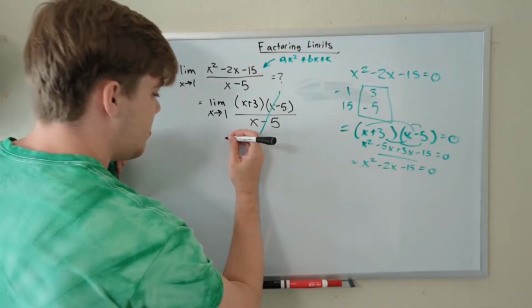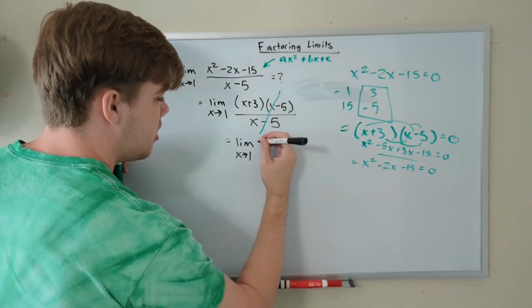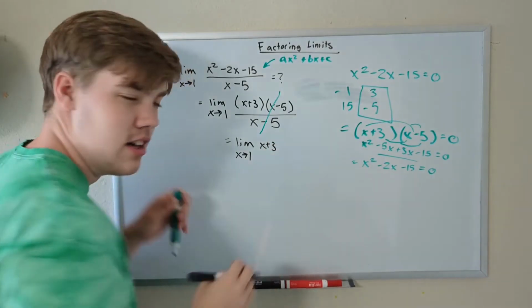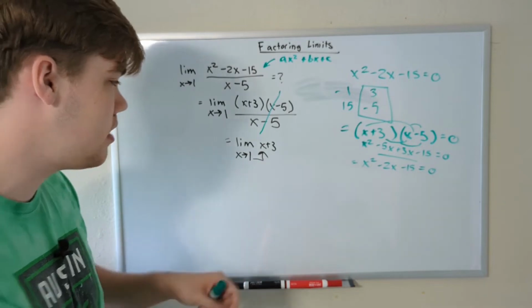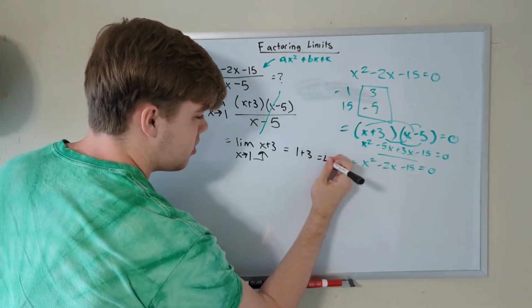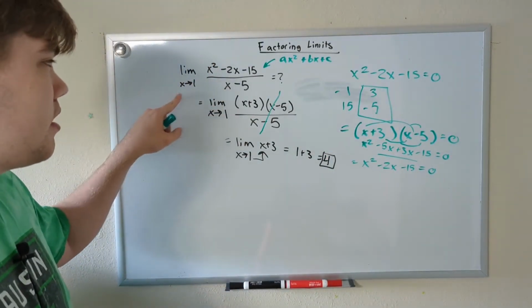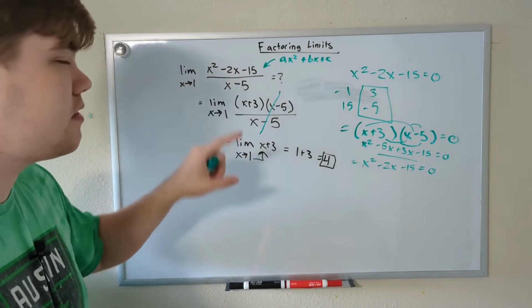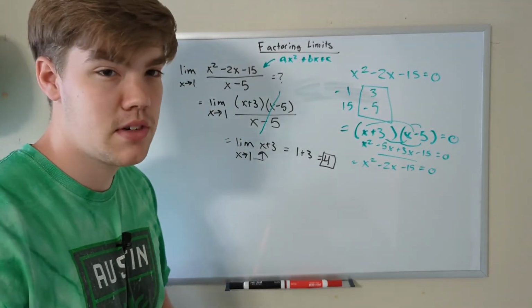So now we simply have the problem, the limit as x approaches 1 of x plus 3. Once again, we can simply just plug in whatever x is approaching for x, in this case 1. So this will equal 1 plus 3, which is equal to 4. And that is the limit as x approaches 1 of x squared minus 2x minus 15 divided by x minus 5. Let's do one more example for today's video.